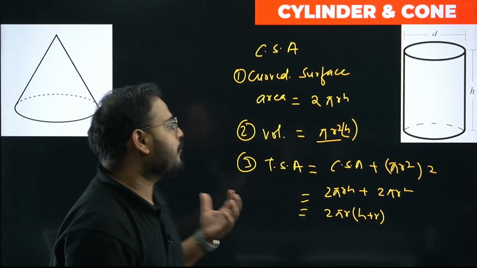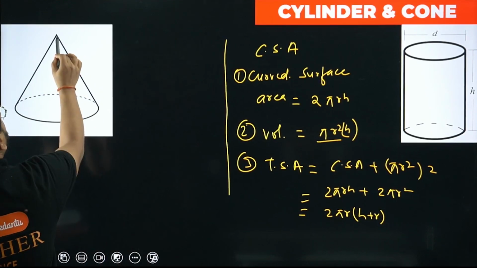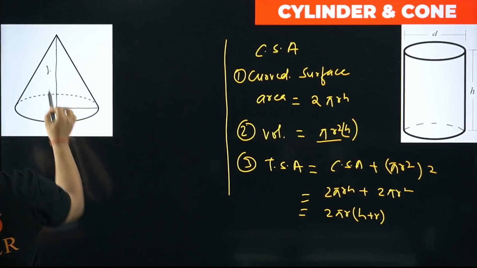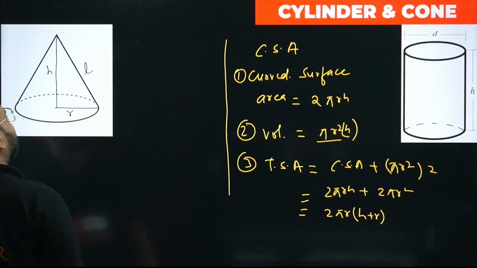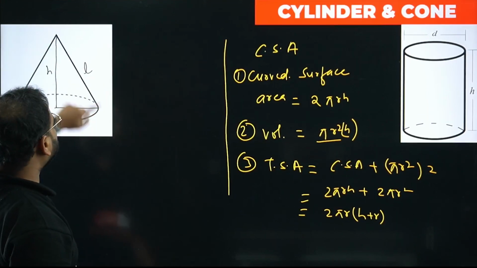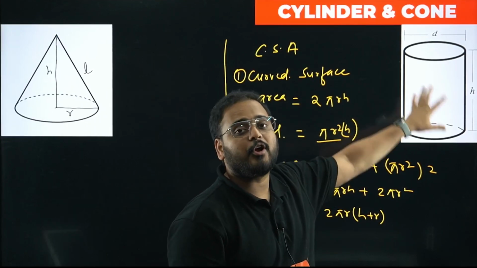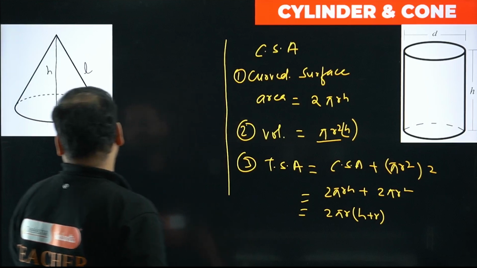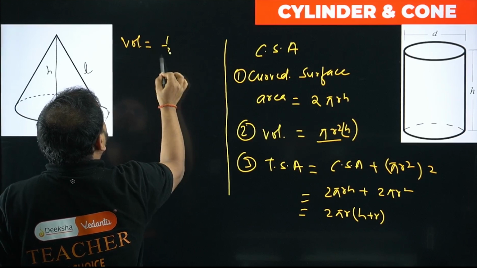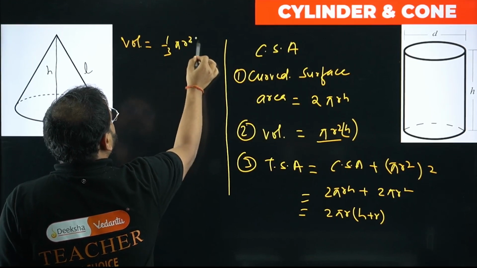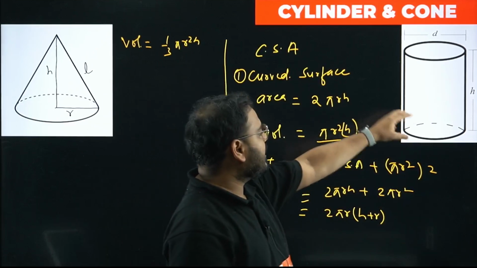Clear? Okay. Now I'll move on to the cone. For the cone, again have a look. If I take a cone with the same height as the cylinder, h, and the radius r, first of all, this is called the slant height. L is called the slant height. This part from here to here is the slant height. One thing: a cone is actually 1/3 of the volume of a cylinder. Very, very simple. So the volume will become 1/3 of pi r square h, if the height and the radius are kept the same.